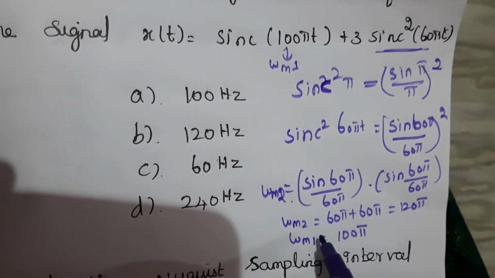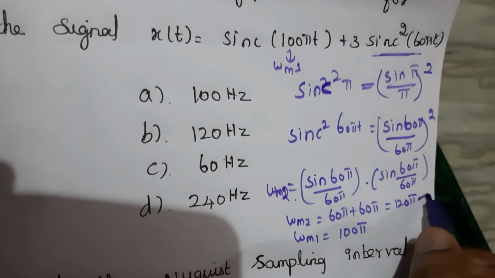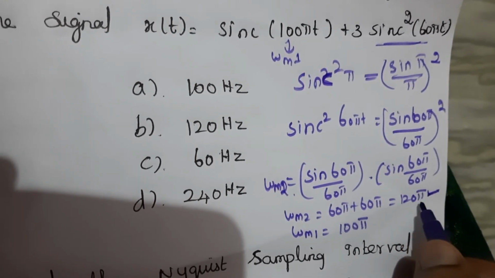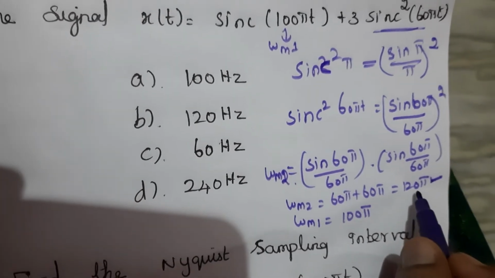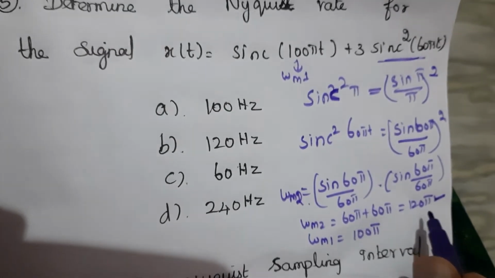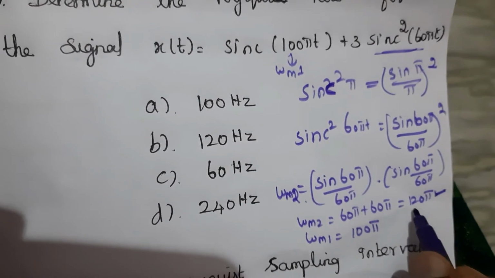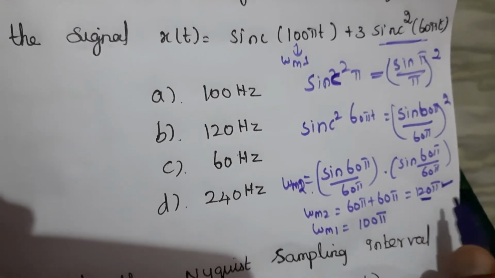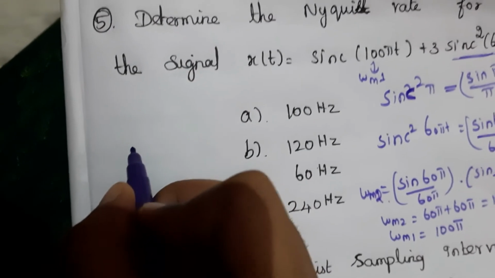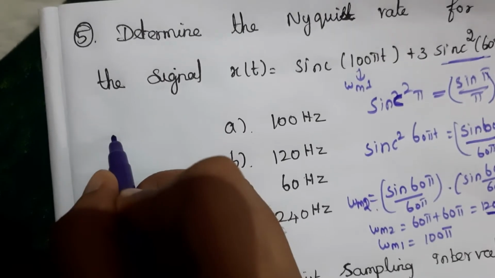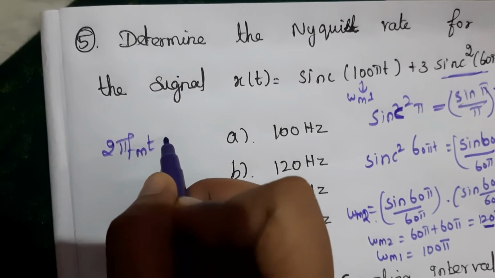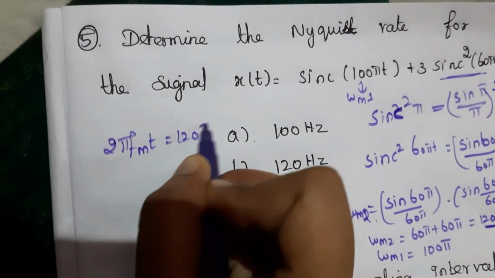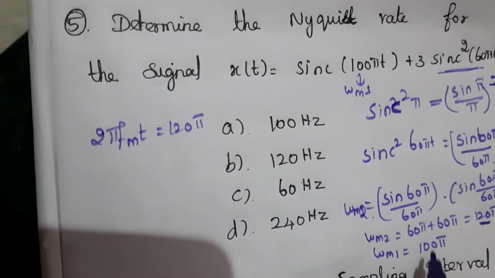Seeing this, the maximum value here is 120 pi. So we have to find the Nyquist rate, and we can directly take the answer here as 120. Otherwise, we have to find the maximum frequency using the equation 2 pi fm t equal to 120 pi, the maximum value among these two.